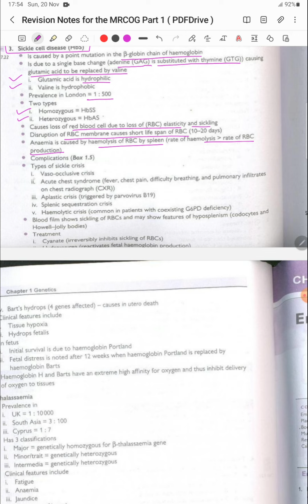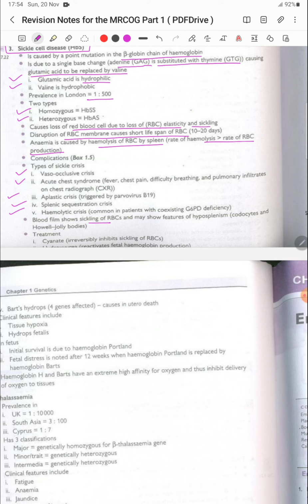The types of sickle crisis include the vaso-occlusive crisis, and the acute chest syndrome, which presents with fever, chest pain, difficulty breathing, and pulmonary infiltrates on the chest radiograph, CXR. There is also the aplasia crisis, which is triggered by parvovirus B19, the splenic sequestration crisis, and the hemolytic crisis, which is common in patients with coexisting G6PD deficiency.